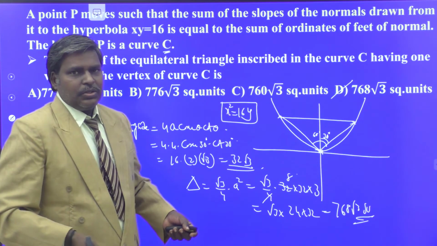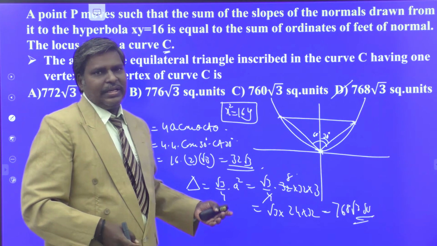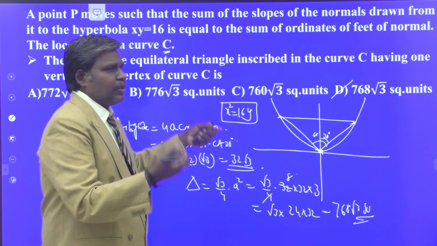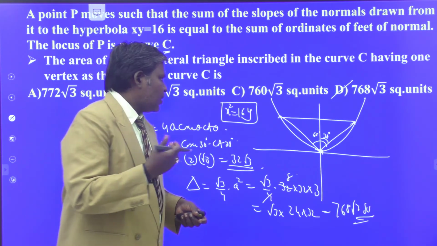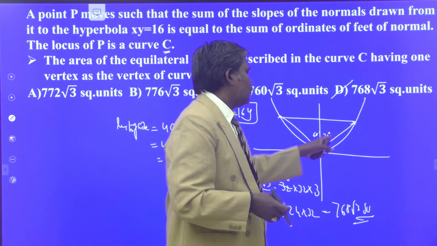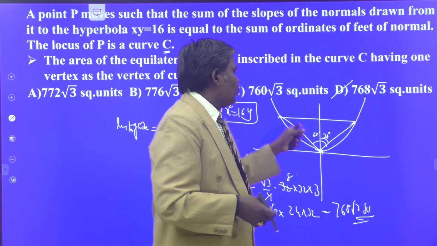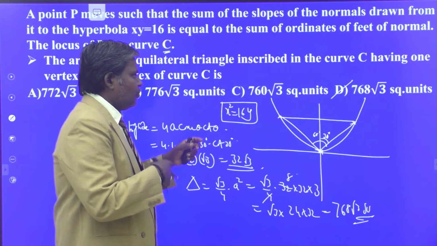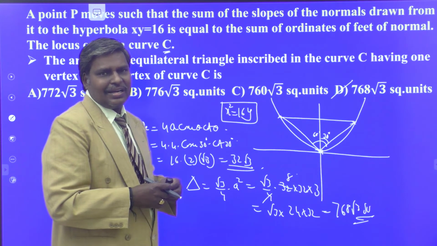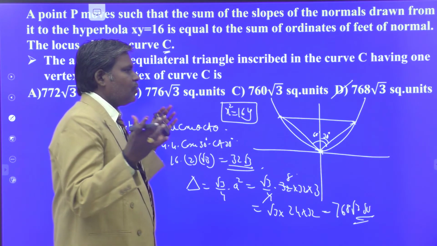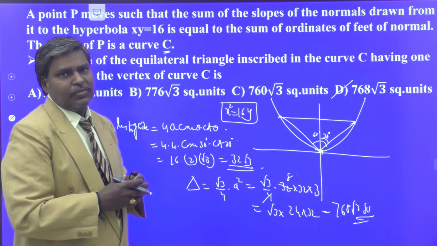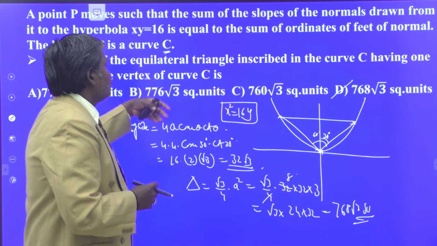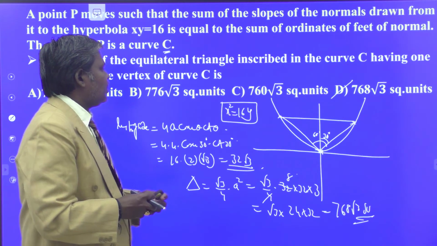This is the answer. So these are all internally linked questions. In this problem, after getting the locus, they are preparing another question, like finding the area of the triangle inscribed in the parabola, whose one vertex is the vertex of the parabola. So in this question, both hyperbola and ellipse are internal questions in this paragraph. So you have to comment on all the concepts related to all the conics. Once you know all these concepts, you can thoroughly do this problem.